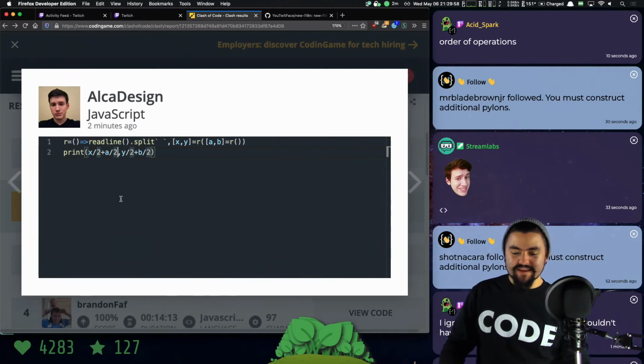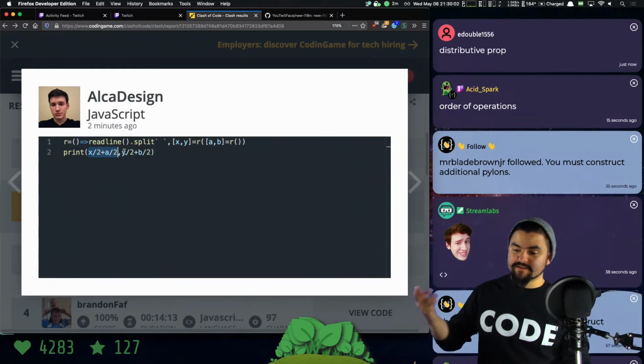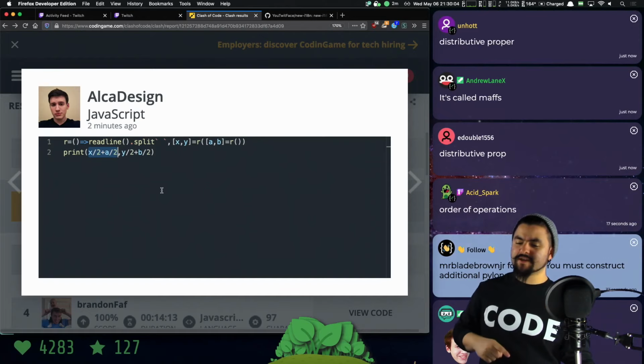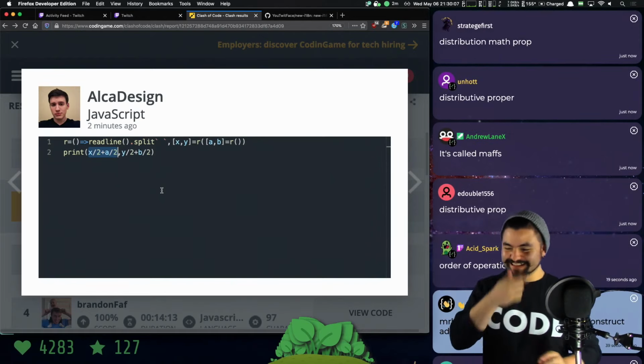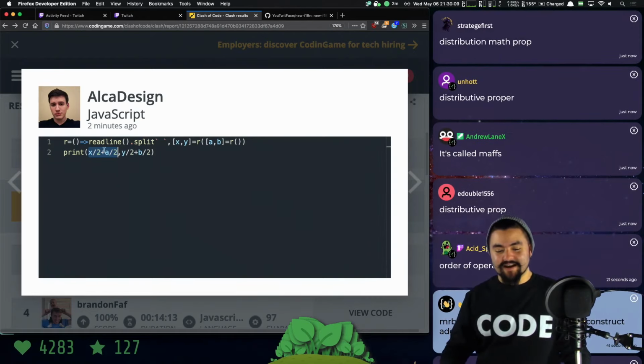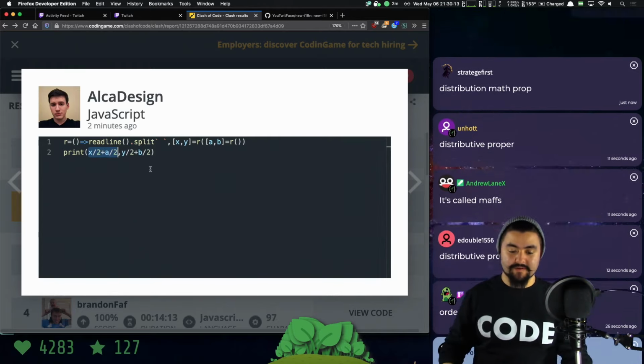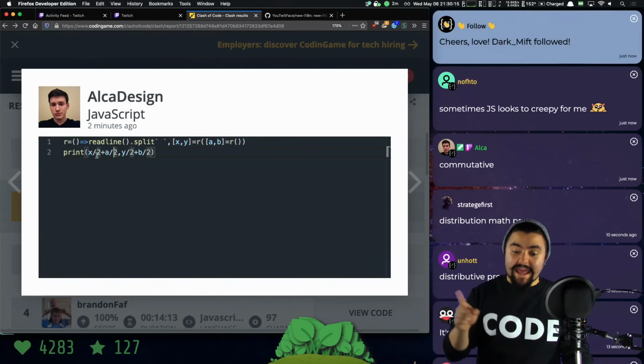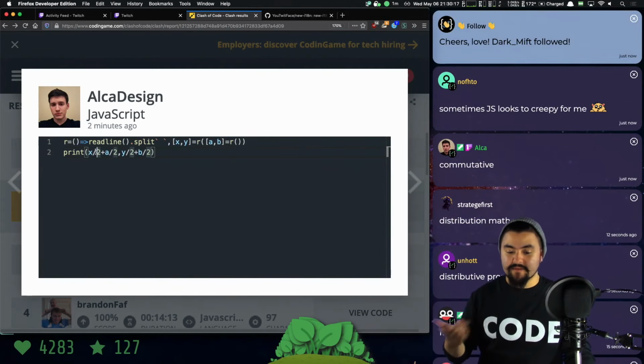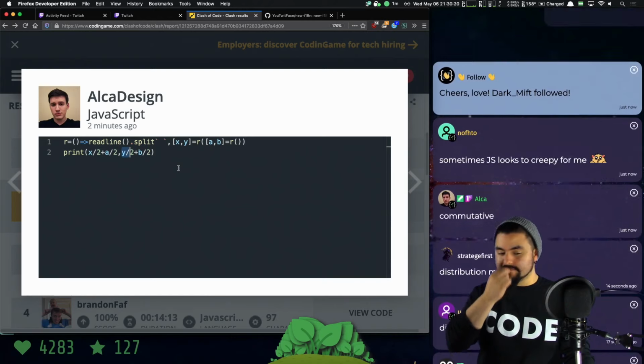Okay, but by doing that and then adding it together, it's the same thing. The distributive property. Distribution. There we go. So x plus a, divided by 2, is the same thing as x divided by 2 plus a divided by 2. So Alka took advantage of that fact and the fact that any string divided by a number gives us back a number, and they have way less characters.